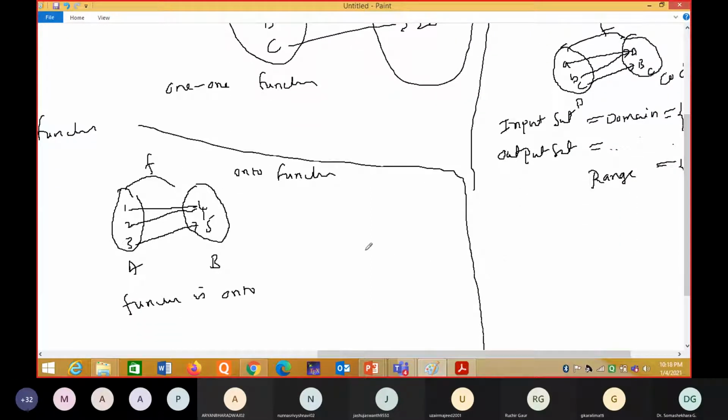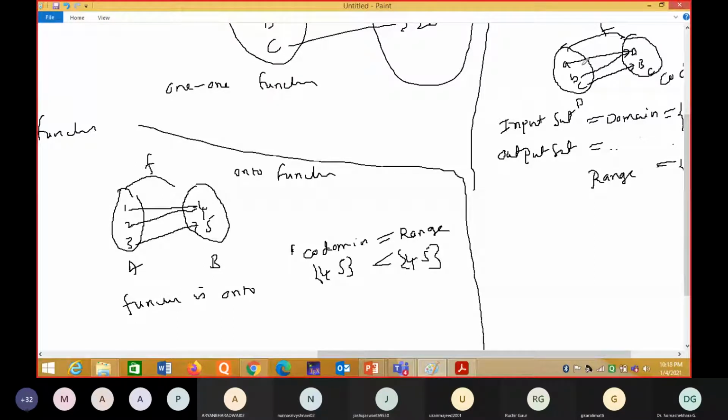Yes, sir. Understanding now? See, this is the condition in the onto case. What happens? What is the codomain here? In the onto case, codomain is equal to range. The codomain is 4, 5 only. All elements you should take. What is the range? Range is the output. Output is 4, 5. It is the range. Both are equal in the case of onto.